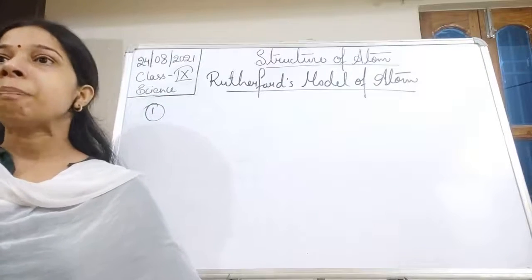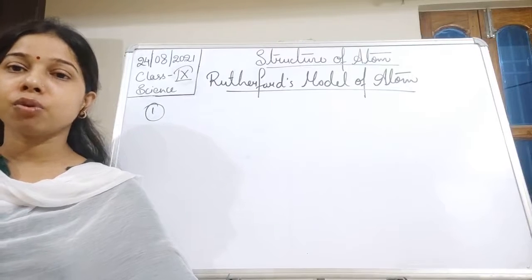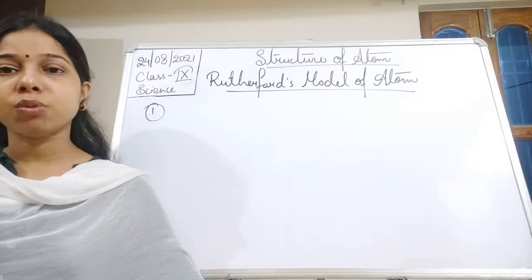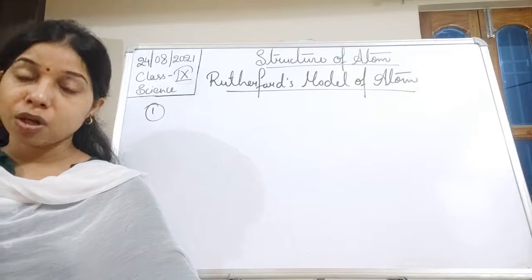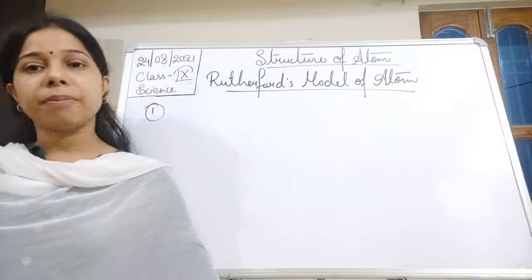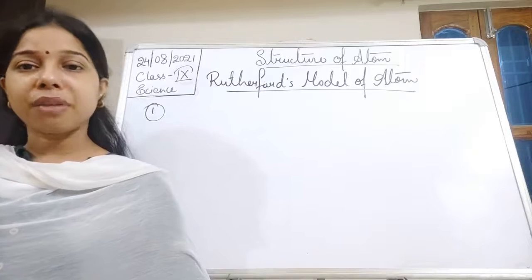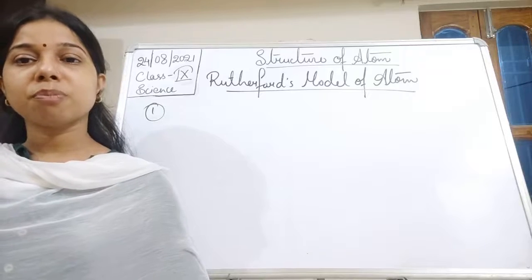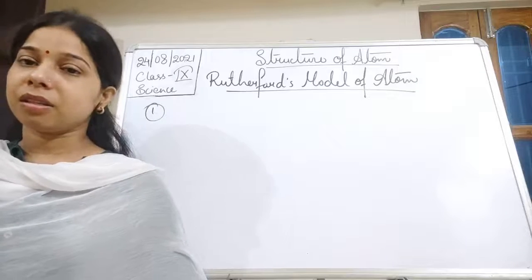He said that most of the alpha particles used to pass through the atom without showing any deflection. So by this he said that most of the part of the atom is empty. Because of that, the rays passing through it do not deflect.